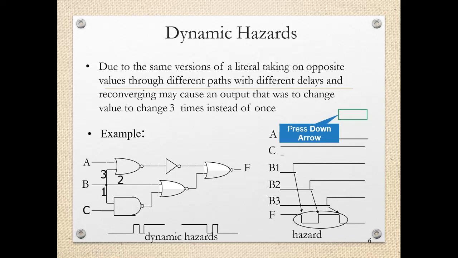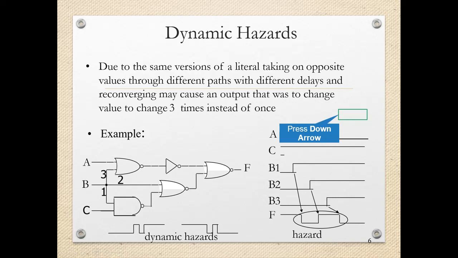So this is A signal, B signal and C signal, and if you observe this B signal, it is taking different paths. This is the first path which is going through this NAND gate, then one NOR gate, and then one more NOR gate. Then here we have the B3 signal that will be going through one NOR gate, one NOT gate, and one more NOR gate.